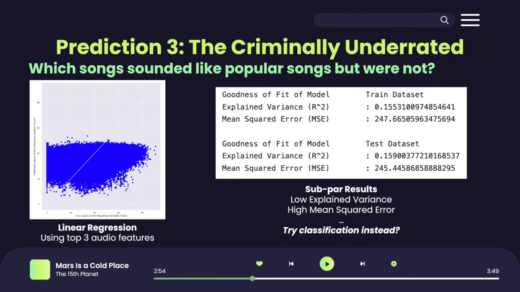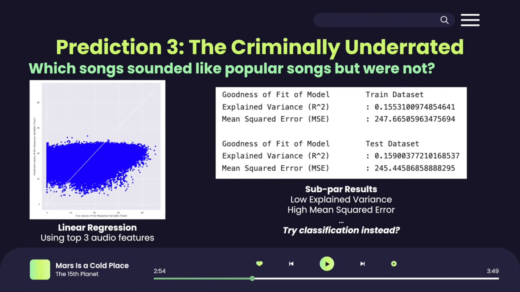We try to predict a song's popularity score based on its top 3 audio features. We then find the songs that were predicted to be popular yet did not receive as much love in actuality, the criminally underrated. To train our models, we used the whole songs bank for more data points and not the working data set. We first tried to use linear regression, but the model had a poor fit for both train and test datasets. Explained variance was low and mean squared error was rather high.